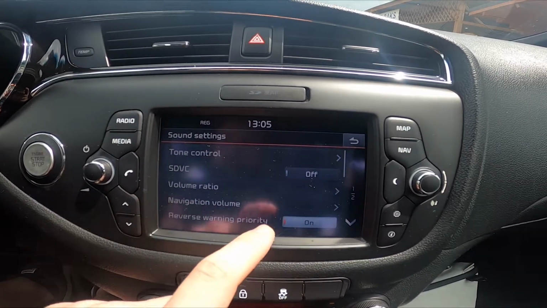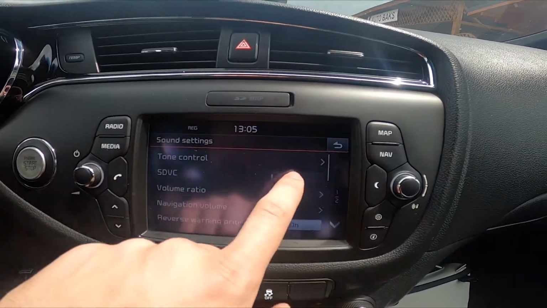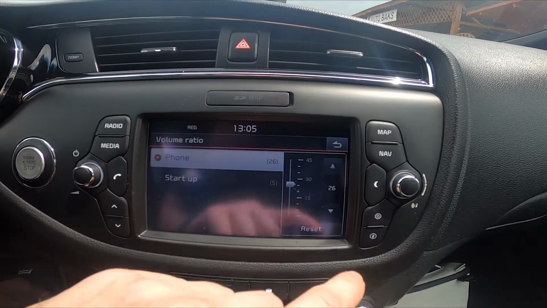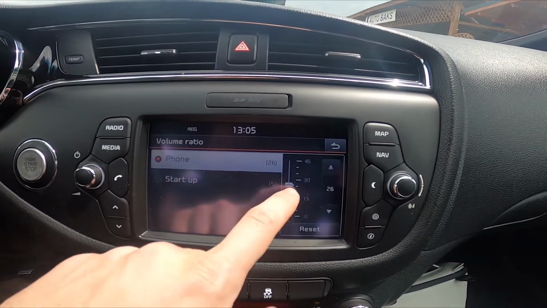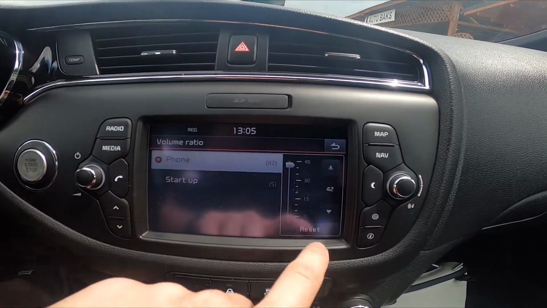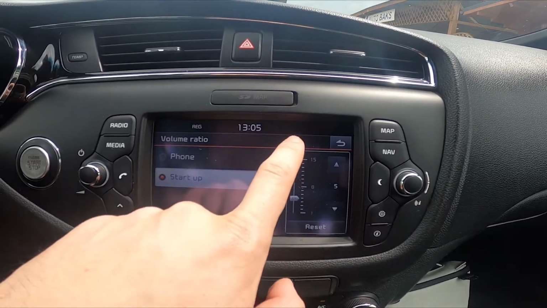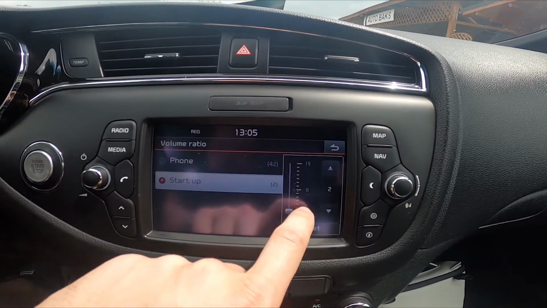Next you can enable or disable SDVC, change volume ratio between phone 45 and 0 and startup between 15 and 1.